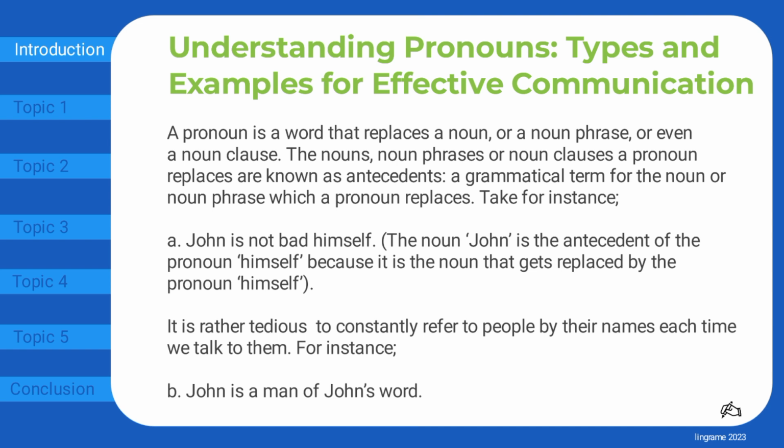Take for instance, John is not bad himself. The noun John is the antecedent of the pronoun himself because it is the noun that gets replaced by the pronoun himself. It is rather tedious to constantly refer to people by their names each time we talk to them.